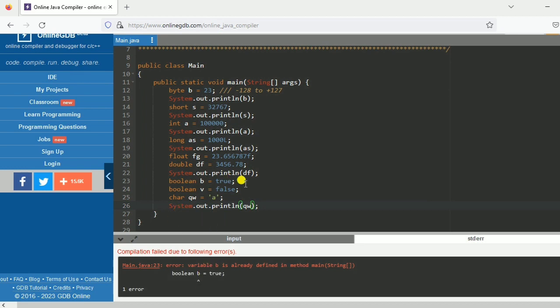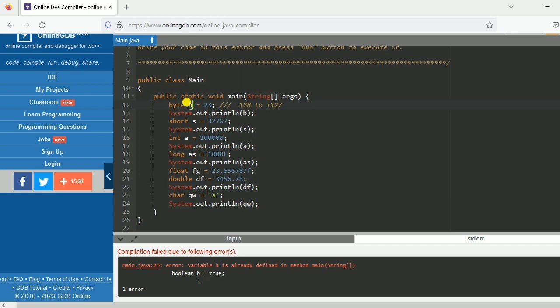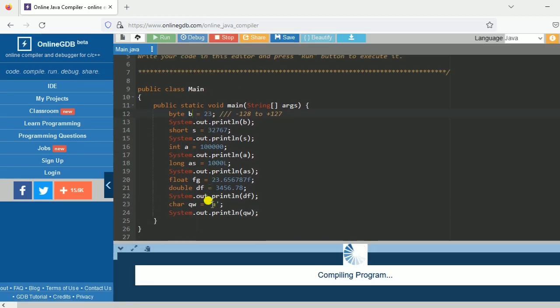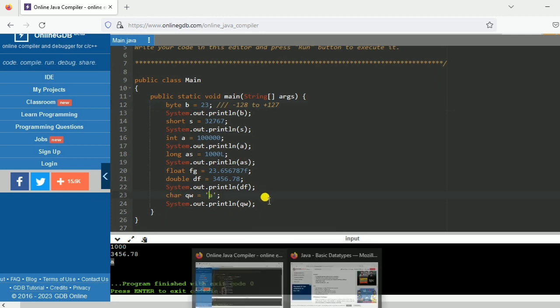So a is stored in qw, and here it is showing an error because b is already declared, so I don't have to do that, because see, b is already declared here. But for showing you, I have said how you can do that. So see here, a is stored in my memory, and for character you have to do it like this.